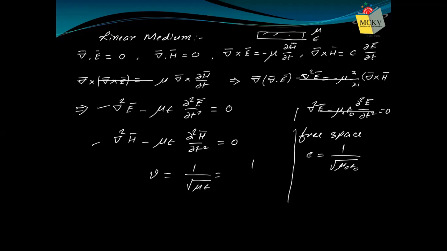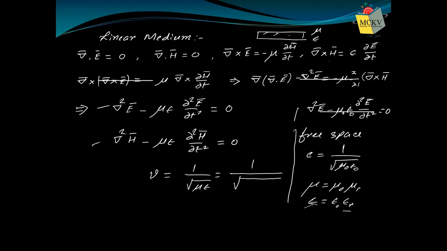This can be written as: mu means total permeability. Total permeability mu is composed of mu naught, that is free space permeability, and mu r, the relative permeability of the medium. Similarly, epsilon, the permittivity which we have discussed in dielectrics, is also composed of epsilon naught and epsilon r. If you remember, epsilon naught is the free space permittivity and epsilon r is the relative permittivity, which is the ratio of permittivity of the medium to the permittivity of free space, that is epsilon by epsilon naught.